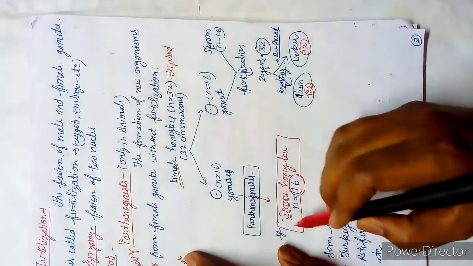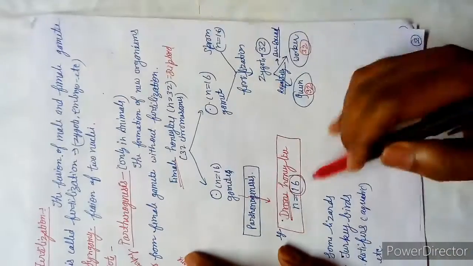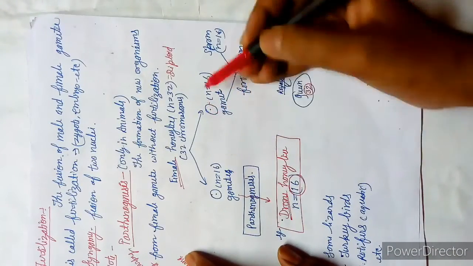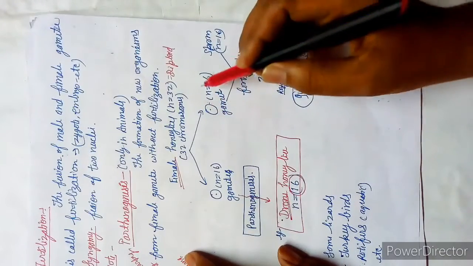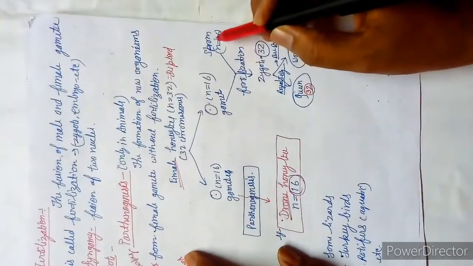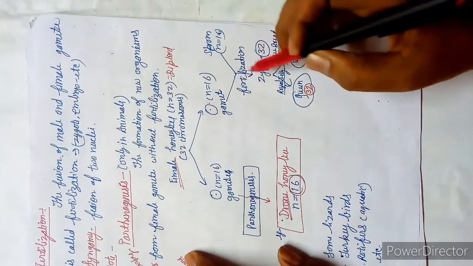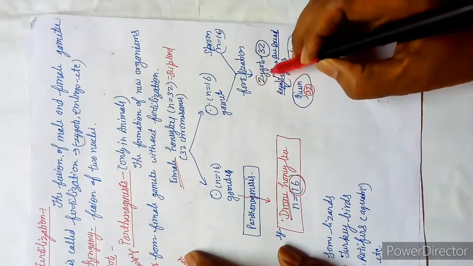Means a new organism is formed, but without fertilization. See the other hand, this is also a gamete. On the other side, this gamete is fused by the sperm, and then it forms the zygote.